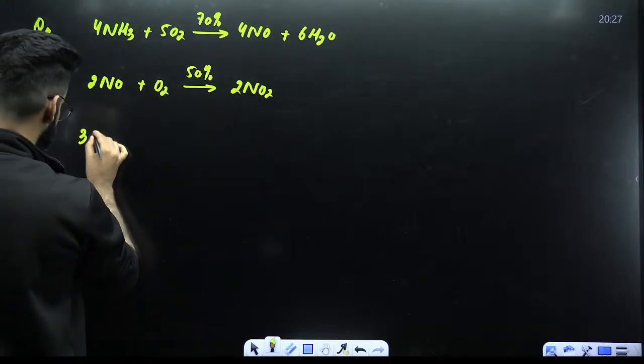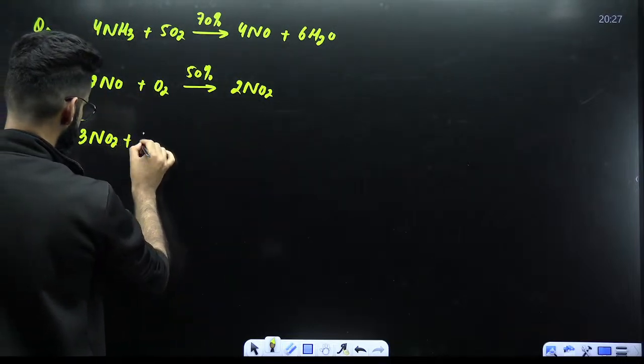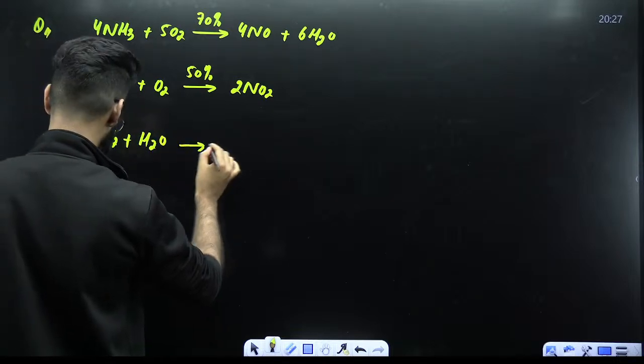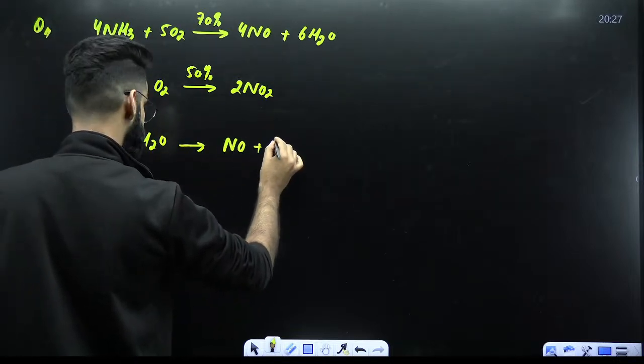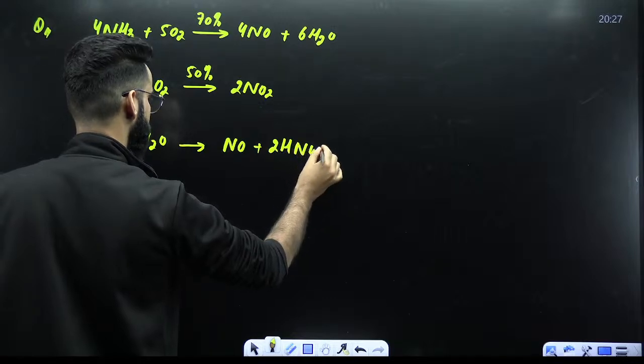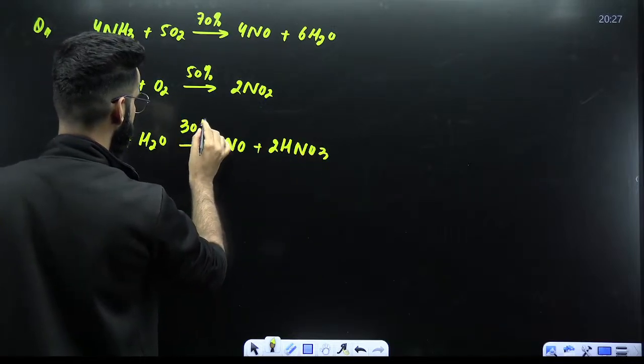Now, 3 NO2 plus water gives NO plus 2 HNO3. Let's say the yield of this reaction is 30%.